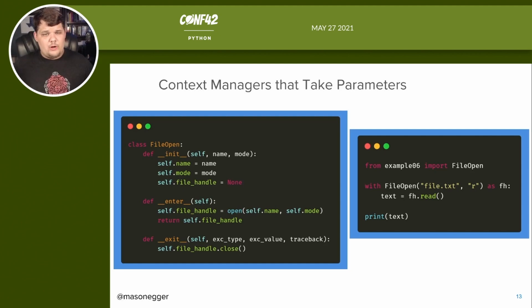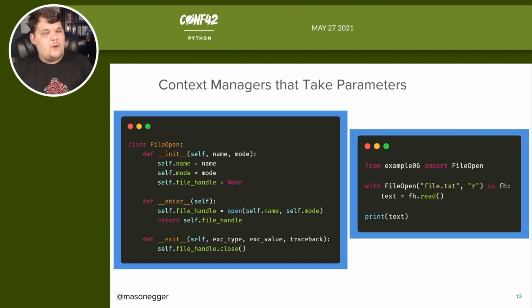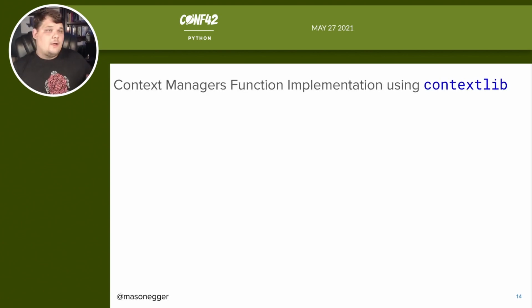And then if we import it in and we say with FileOpen file.txt read as fh, text equals fh.read, ours looks almost identical to the one at the very beginning, except it says FileOpen instead of open because it's our own personal class name, and everything works exactly the way you would expect it to. So that's how you implement context managers as a class.